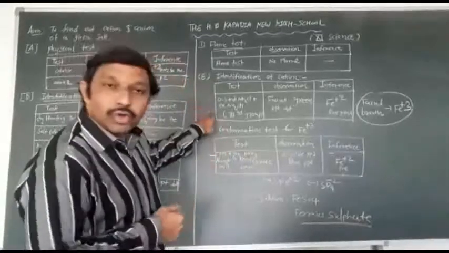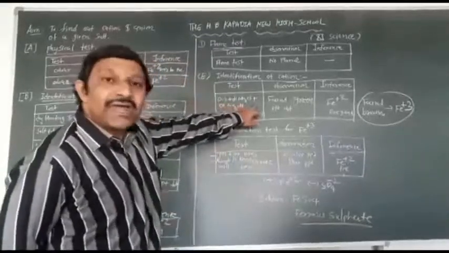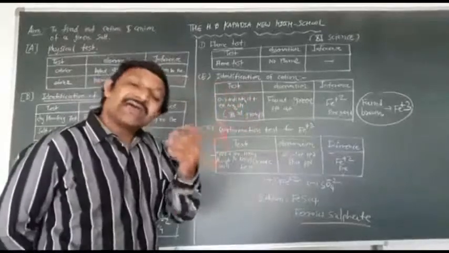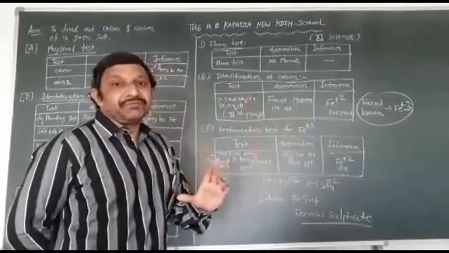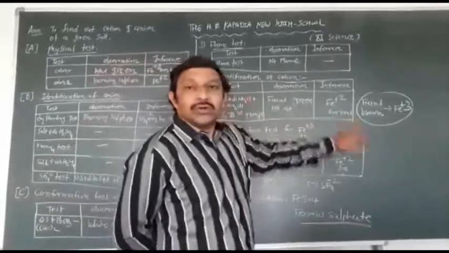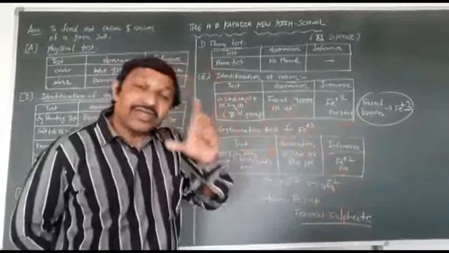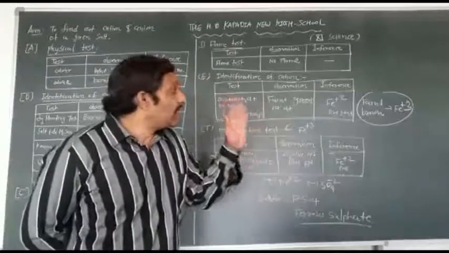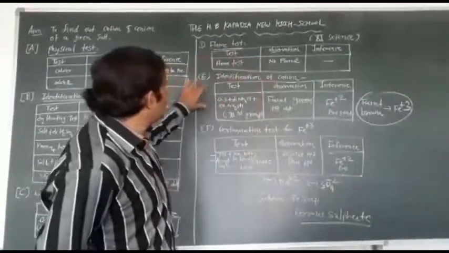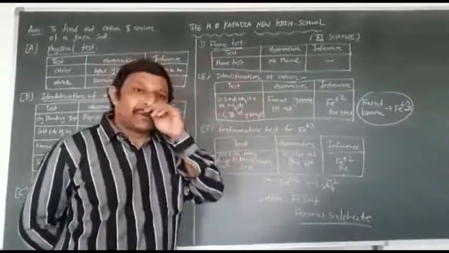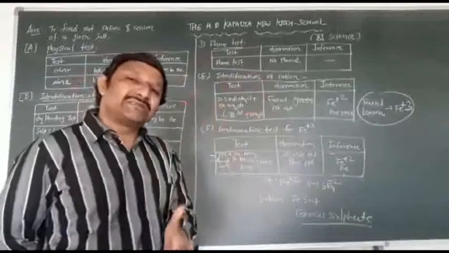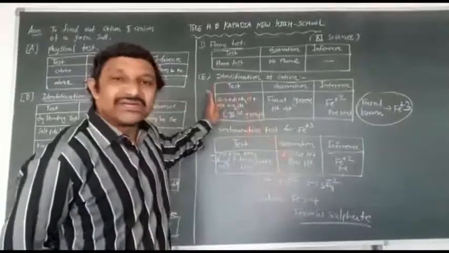But in the third group, OS plus dilute NH4Cl plus excess NH4OH, you will get faint green precipitate for Fe+2. So in your identification of cation, green precipitate will be obtained and Fe+2 is present as a positive ion.